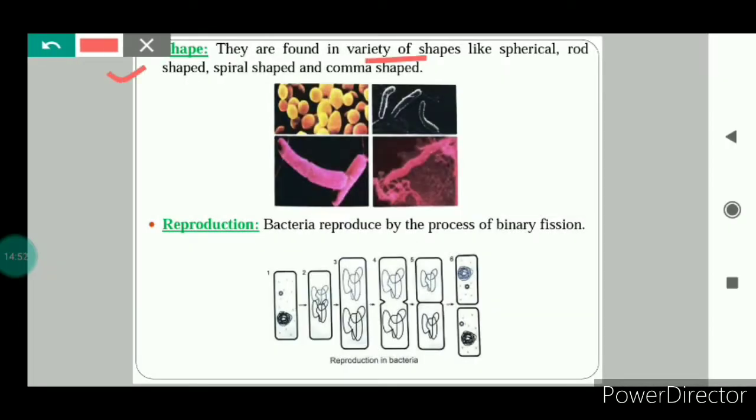Shape: bacteria are found in a variety of shapes, as you can see here in this image. They can be spherical, rod shaped, spiral shaped and comma shaped. You can see here the several shapes of the bacteria.